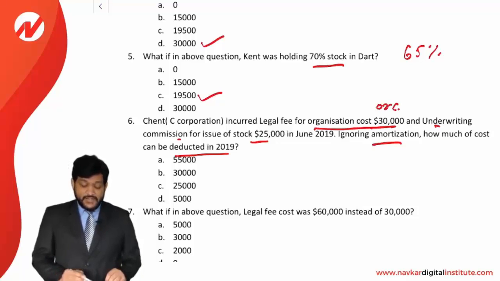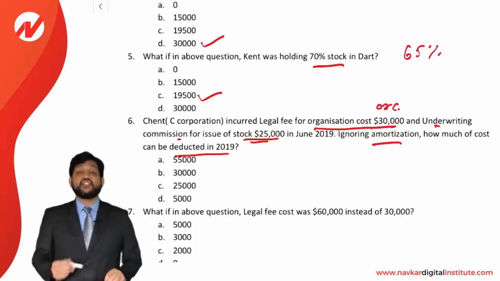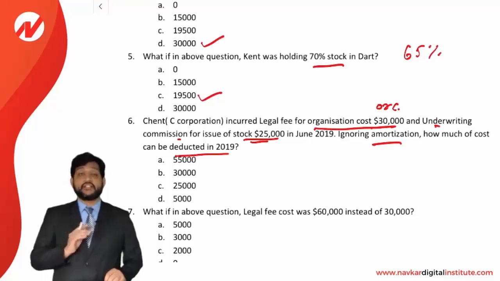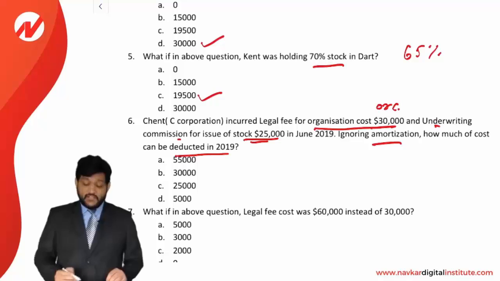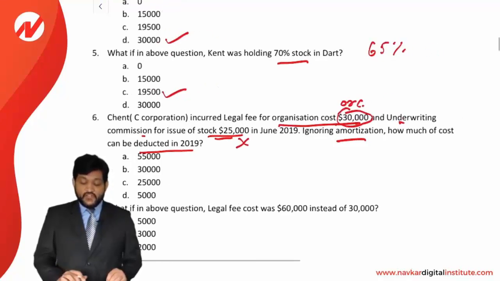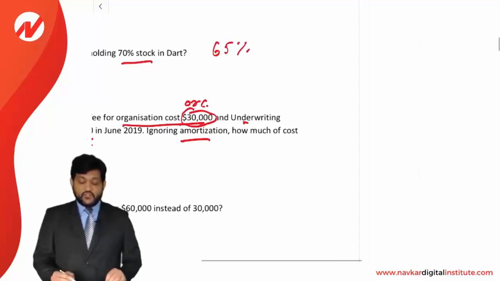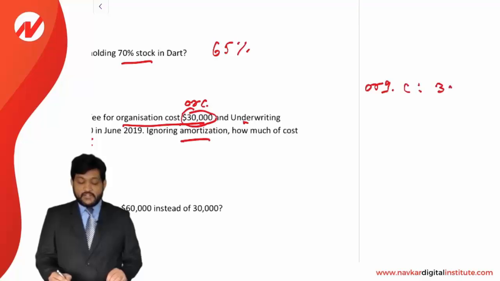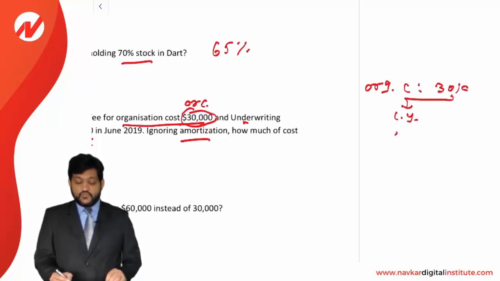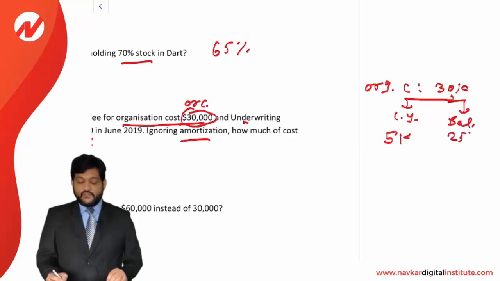But underwriting commission for the issue of stock is a syndication expense. It cannot be amortized. It cannot be deducted. It will be capitalized. So this is a non-deductible expense and this is a deductible expense. Now, if you see the rule of organization cost deductibility, organization cost total incurred is 30,000. Out of that, in the current year, you can deduct up to 5,000. And the balance of 25,000 will be amortized over 180 months.